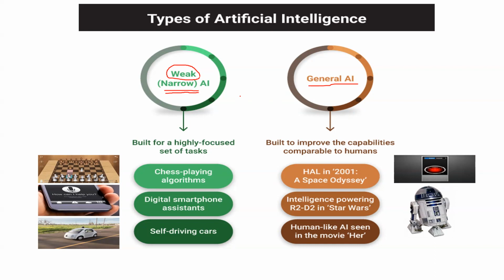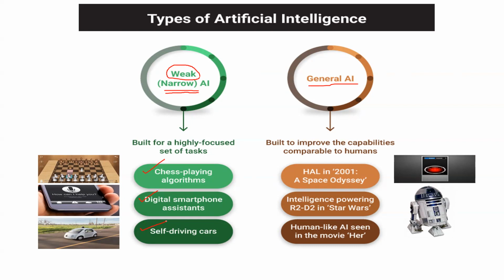So, for example, if you look at the examples that I have listed down here, narrow AI is built for a highly focused set of tasks. Like, for example, chess playing algorithms, digital assistants, virtual assistants, and all the autonomous cars that are being designed today, the self-driving cars.